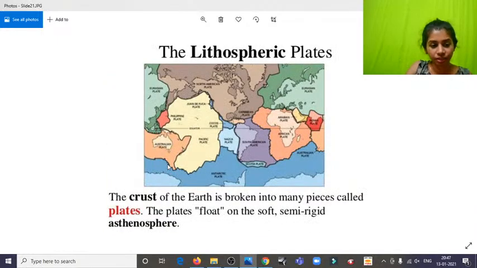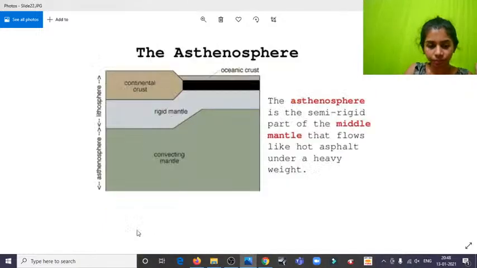And now the lithospheric plates. The crust of Earth is broken into many pieces called plates. These plates float on the soft semi-solid region called the asthenosphere, because the crust, or these continents, are sort of flowing in the oceans. So whenever we are learning, try to imagine. I know the imagination could get very crazy when you think of all these continents flowing, but it actually helps a lot. Just think that these continents are flowing on top of these oceans.